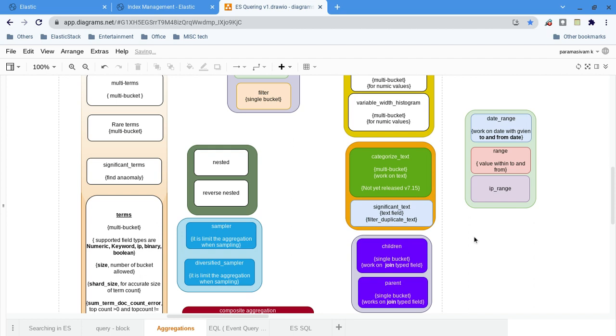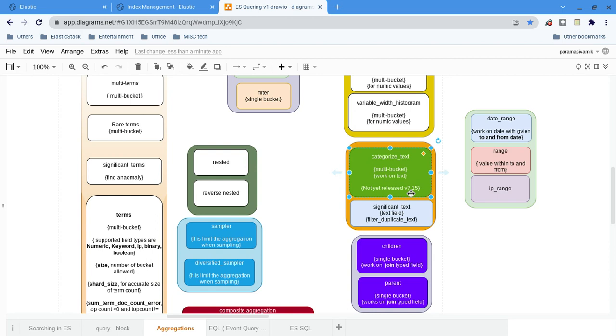Categorize text is not released as of version 7.15, it's still in the beta stage. But from the name itself you can understand: based on the particular field, it categorizes the buckets instead of using the value in the text.